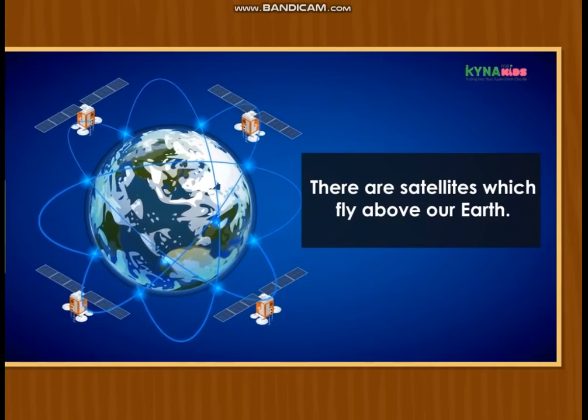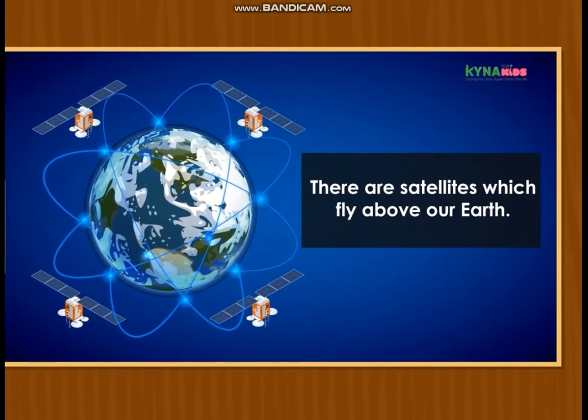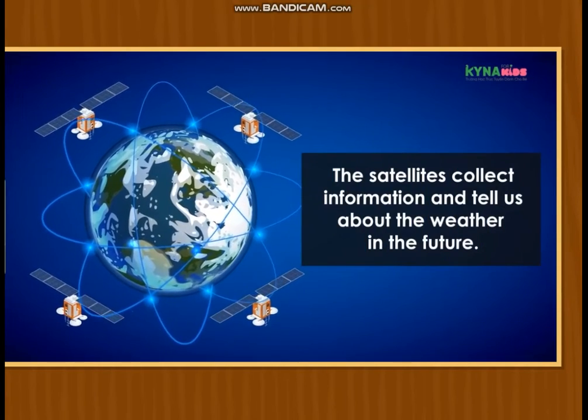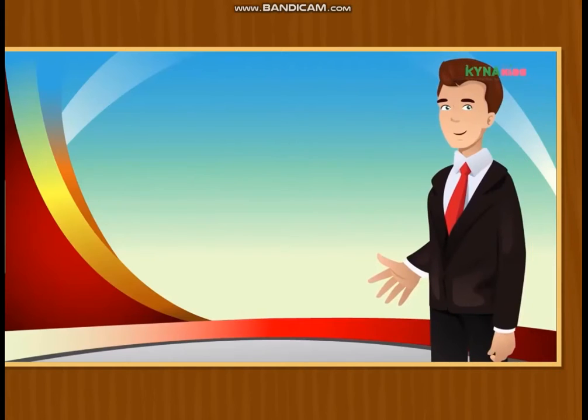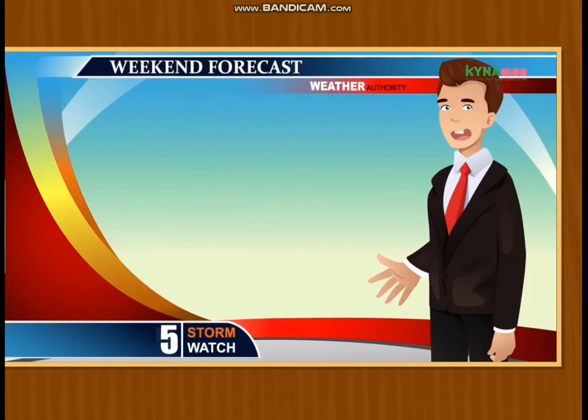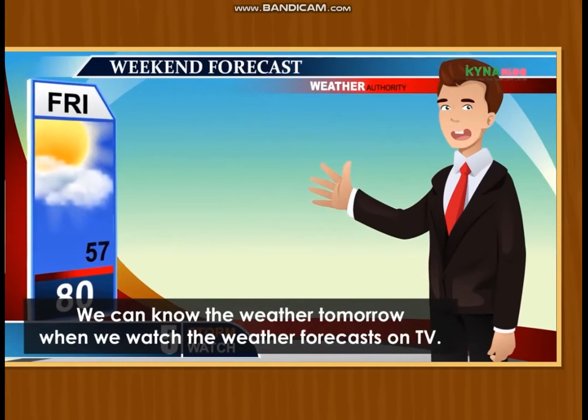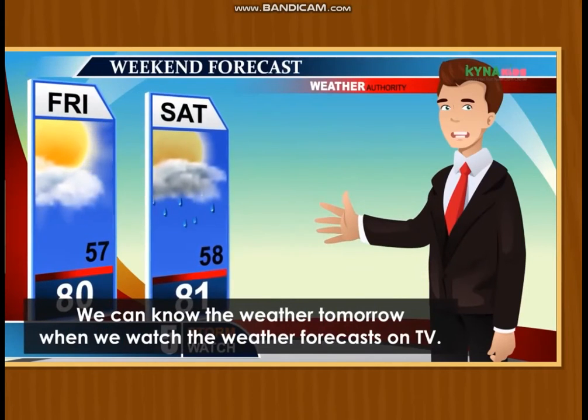There are satellites which fly above our Earth. The satellites collect information and tell us about the weather in the future. We can know the weather tomorrow when we watch the weather forecasts on TV.